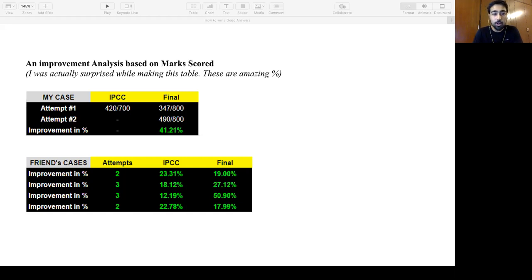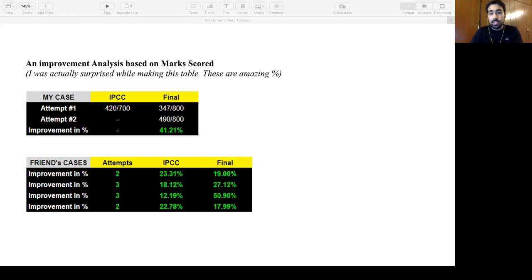Most of the people who come to us asking how to clear these examinations, these are some things that we tell them, because this has been a proven method for us. You can see 41% improvement from me. People have even got 50% improvement, some 27, 18. If I see, the average is 20 plus marks improvement. That is huge. For an 800 marks paper, 20% improvement, you can see how huge this improvement is.